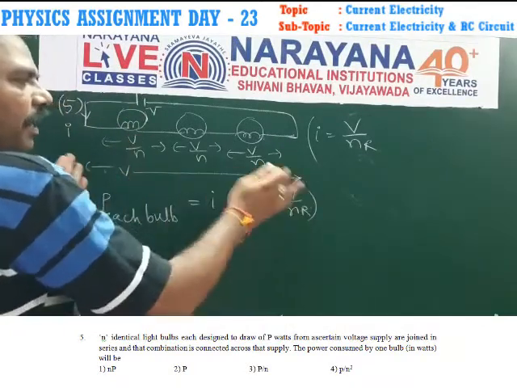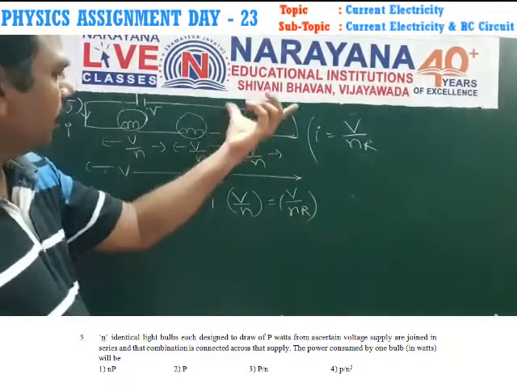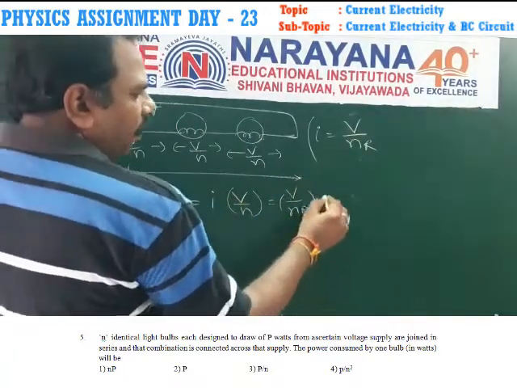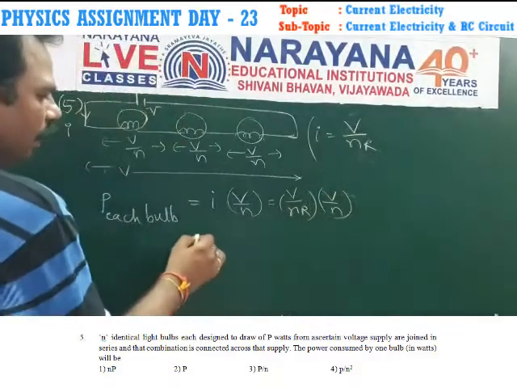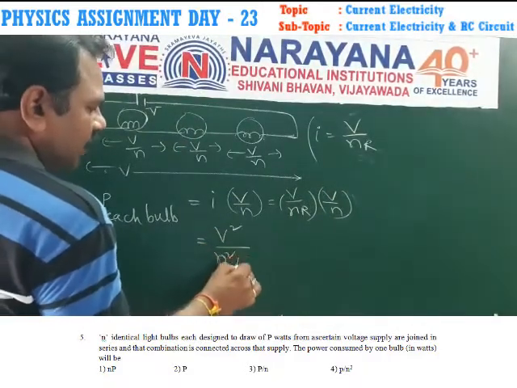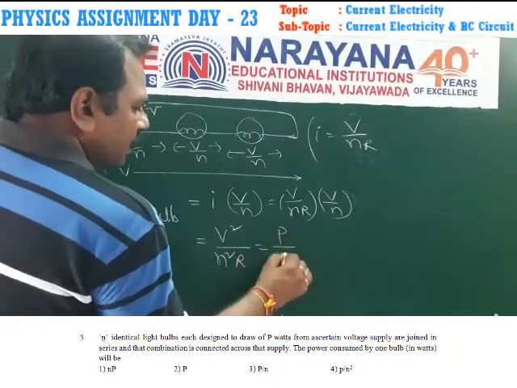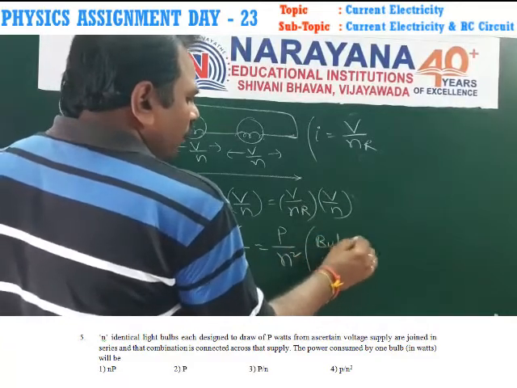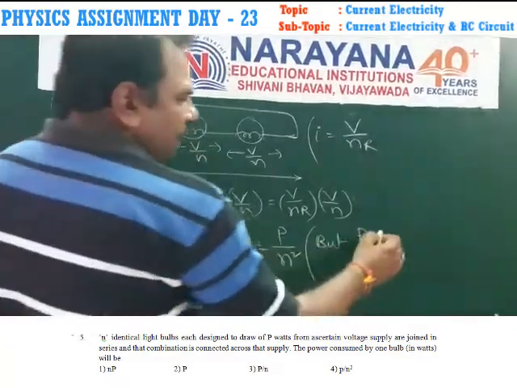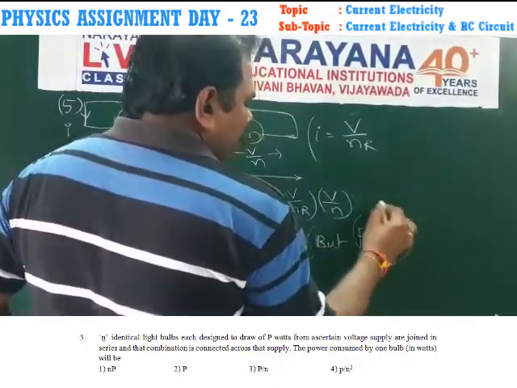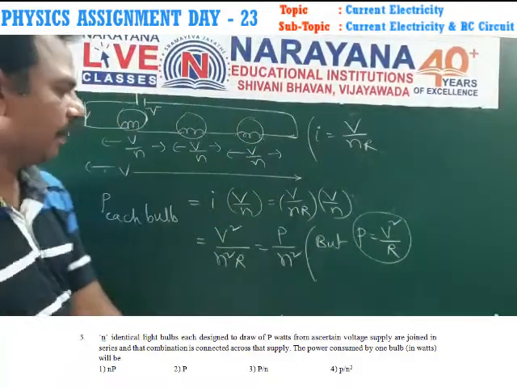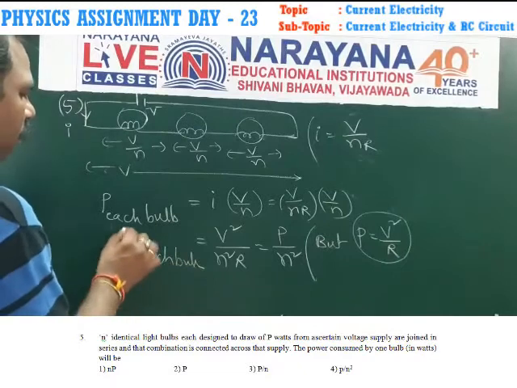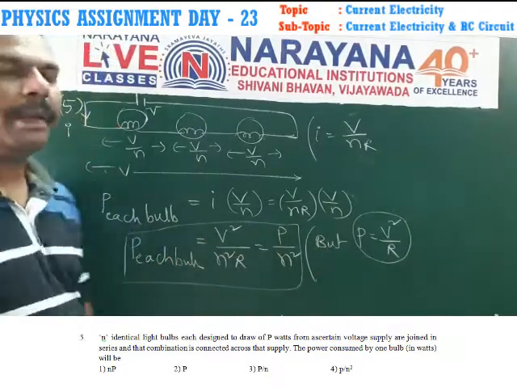Here V voltage will be divided into N parts for identical bulbs, V by N. So I means V by NR into V by N, total you get V square by N square R. But power P is equal to V square by R, power of each bulb. So totally power consumed by each bulb is equal to P by N square.